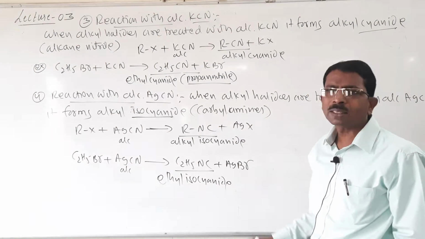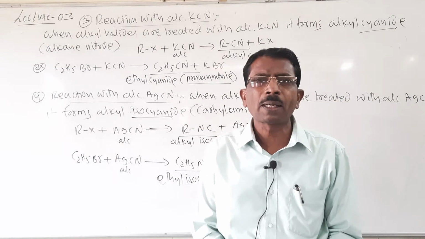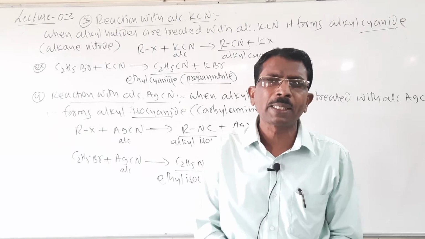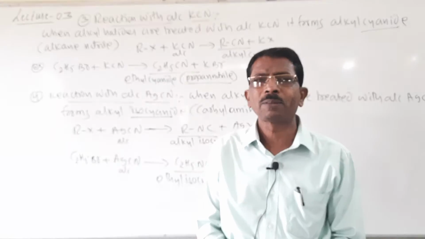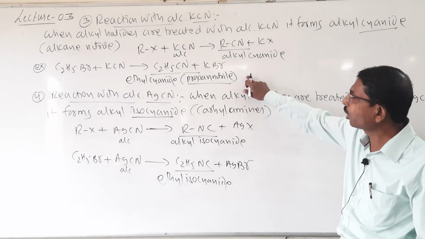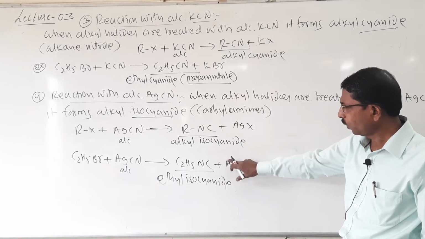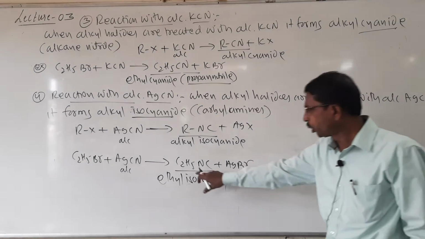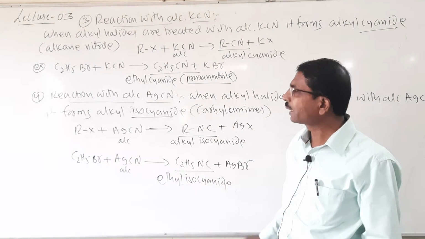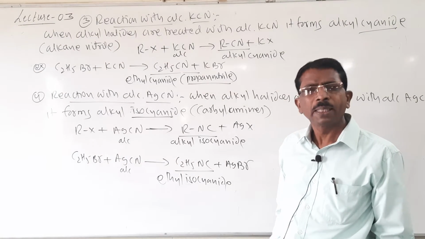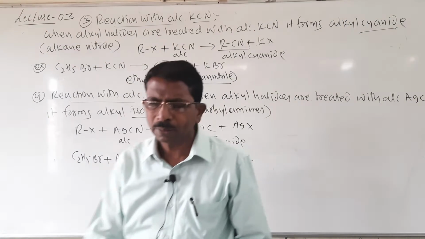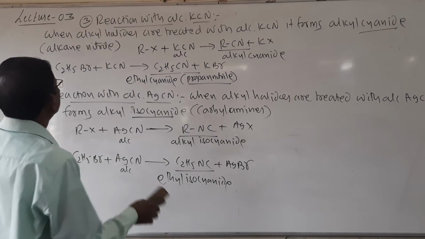They may ask a 3 marks question: when haloalkanes are treated with KCN it forms cyanide, while when treated with AgCN it forms isocyanide, give reason. Students, the reaction is clear: here it forms ethyl cyanide, called propanenitrile, C2H5CN, and here it forms ethyl isocyanide, C2H5NC. What is the reason? They may ask for the reason, so I will show the reason and write the question also.